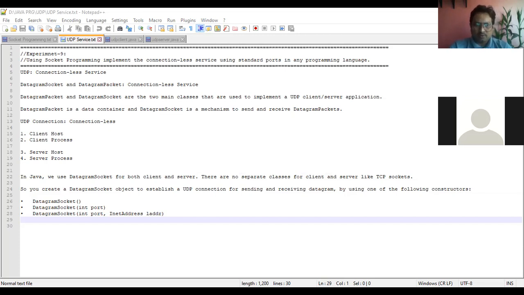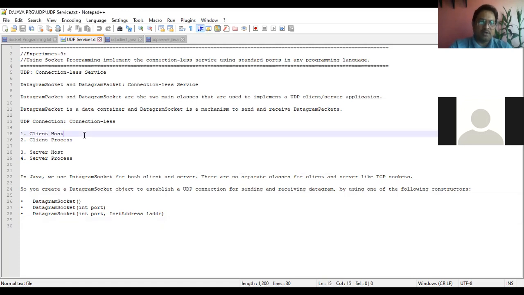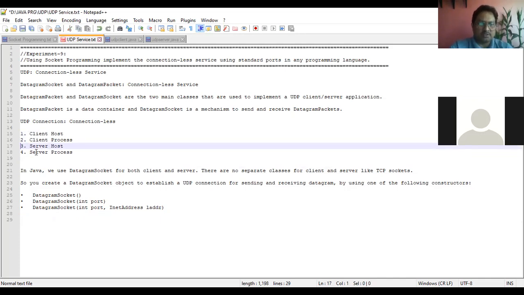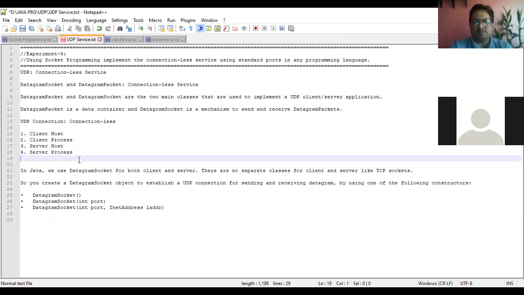So now let me explain the program. Similarly, we will implement the client process, then we will implement the server process, then we will start the communication. We will simulate it by executing it.